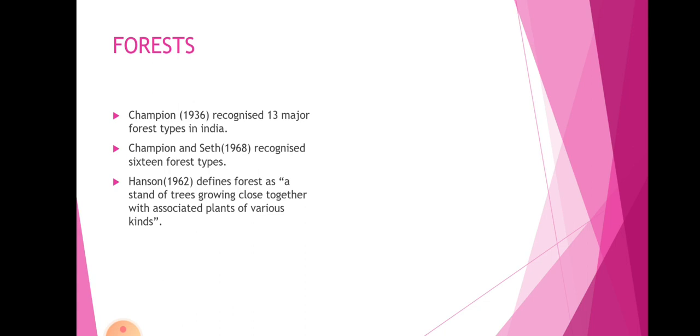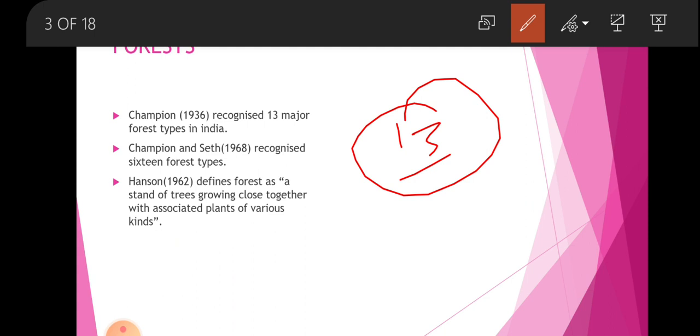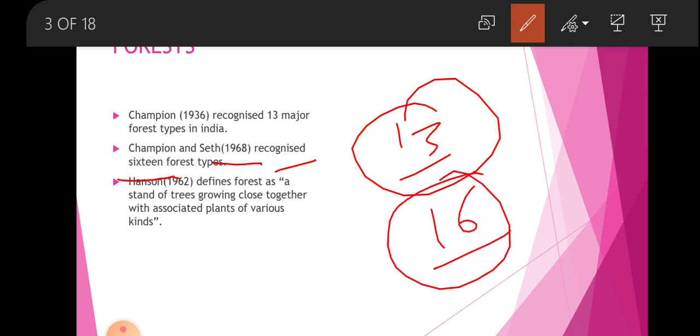If we think about the forests of India, Champion recognized 13 major forest types in India. Champion and Seth in 1968 recognized 16 forest types of India. And B.C. Hansen defined the forest as a stand of trees growing close together with associated plants of various kinds.